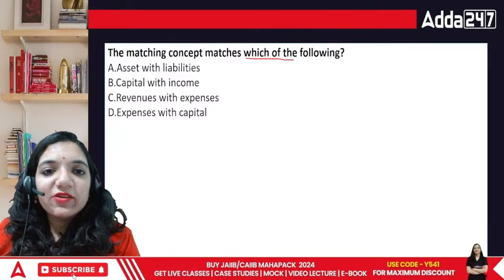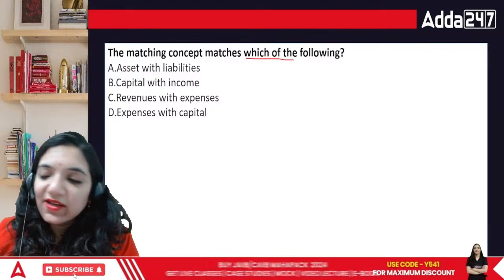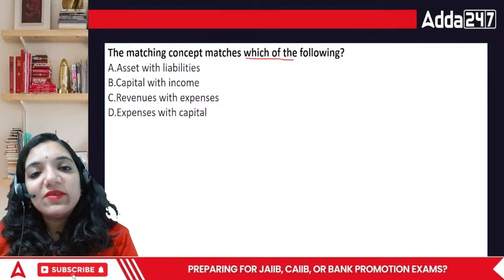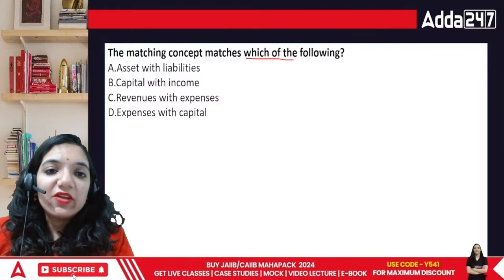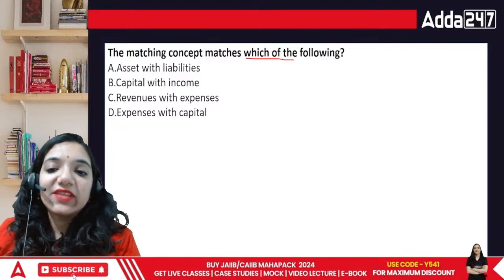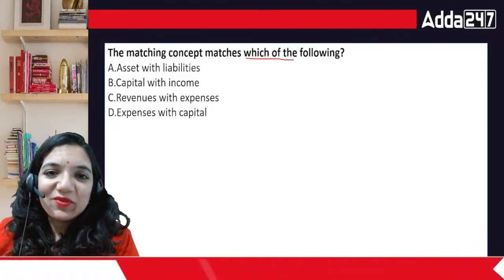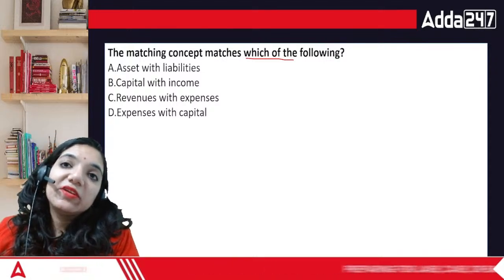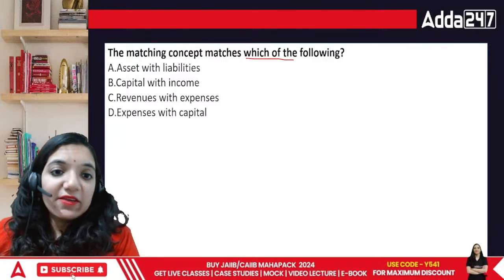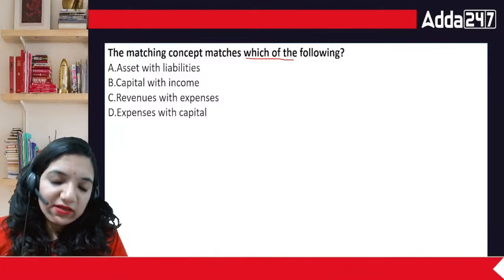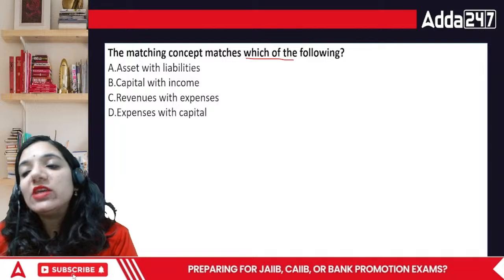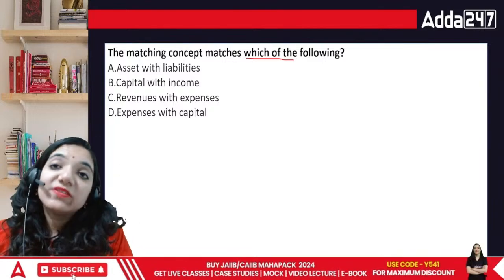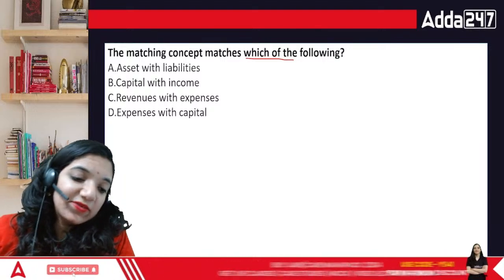Now people think that the dual aspect concept is this only. That means debit side is equal to credit side, but that's not the case. Assets with liabilities, capital with income, revenue with expenses, or expenses with capital. What's the answer in this case, everyone? It is not debit equal to credit. But always remember, it is the dual aspect concept, that every debit has an equal amount of credit. Total of debit side and total of credit side will always match. Obviously the amounts can vary on both the sides, right?